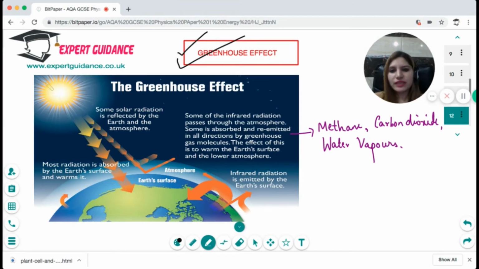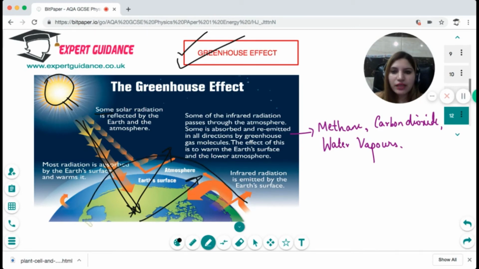Now, what is the greenhouse effect? So, see in this figure what is happening. The sun is sending solar radiation onto the earth's surface. Some of the solar radiation coming onto the earth's surface gets reflected back, right? Now, there is a blanket above the earth's atmosphere made of greenhouse gases, which are methane, carbon dioxide, and water vapors. So some of the infrared radiation passes through the atmosphere, some is absorbed and re-emitted in all directions by greenhouse gas molecules.